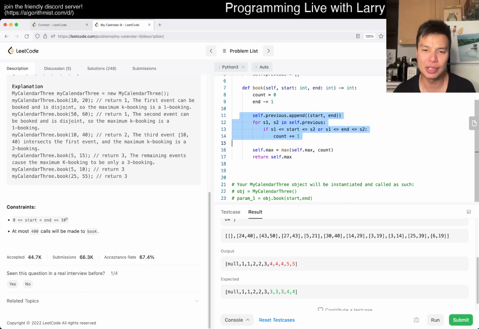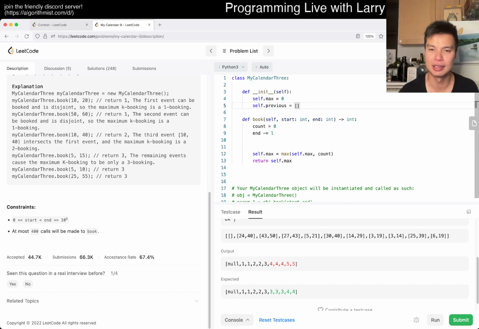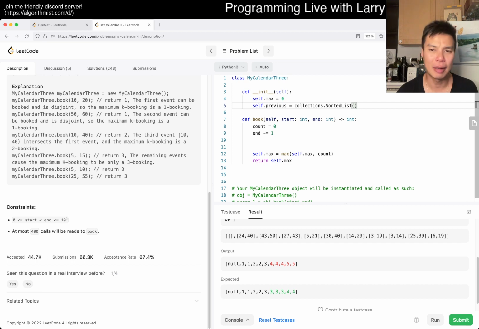Actually, yeah, I think we can do this still in n-squared. I was trying to think whether I need to do an n log n, or n-squared log n in this case. But yeah, so we have collection.sorted list, right? I'm gonna look up something real quick. You can't see me, but I'm just trying to see sorted list iterate. Because if we want to see every item, is it still n log n or is it O of n? Right? That's what I want to see. So I'm googling right now. Hang on.